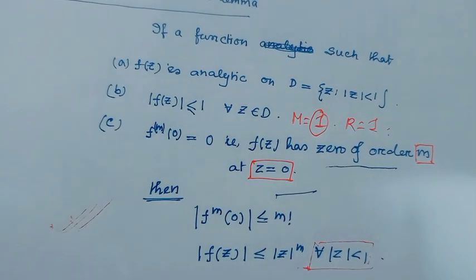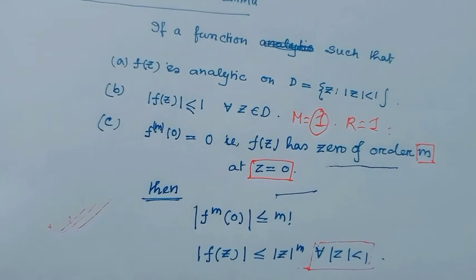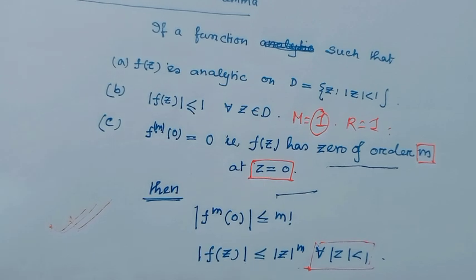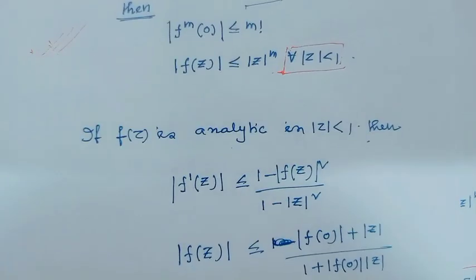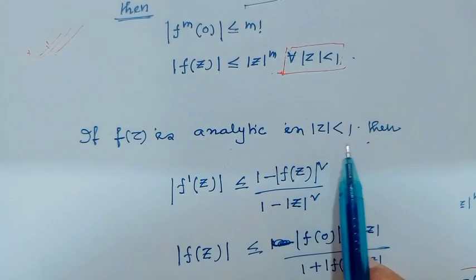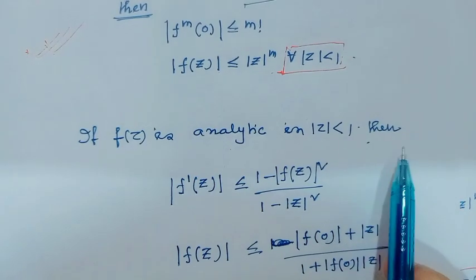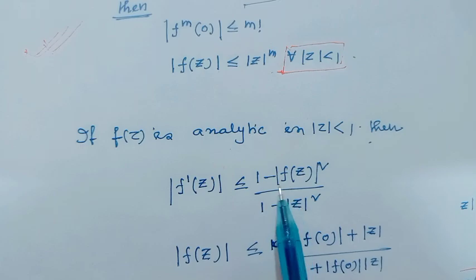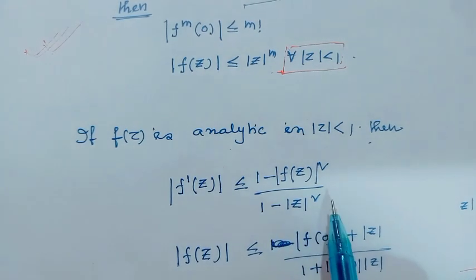Now I will see what the Schwarz-Pick lemma is. I had discussed this part elaborately in my previous video. Today I have just defined the statement as a review. The Schwarz-Pick lemma is: if f(z) is analytic in mod z less than 1, then mod f prime(z) is less than or equal to (1 minus mod f(z) whole squared) divided by (1 minus mod z squared).